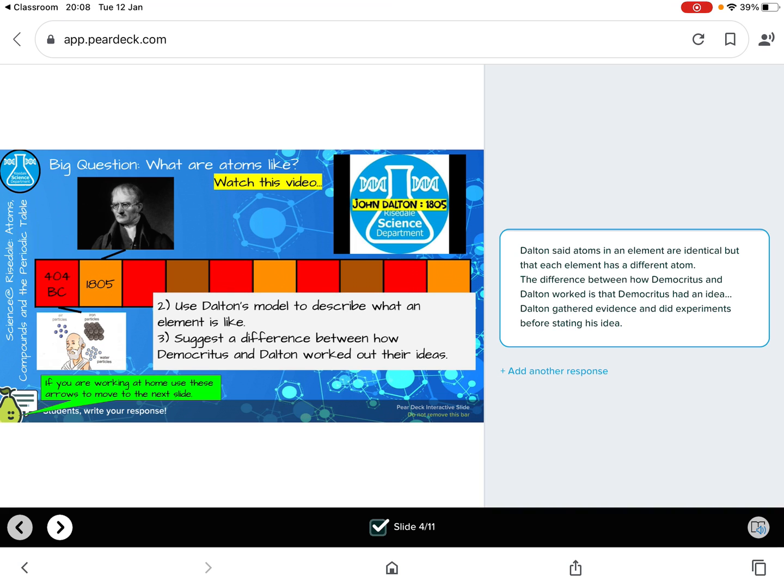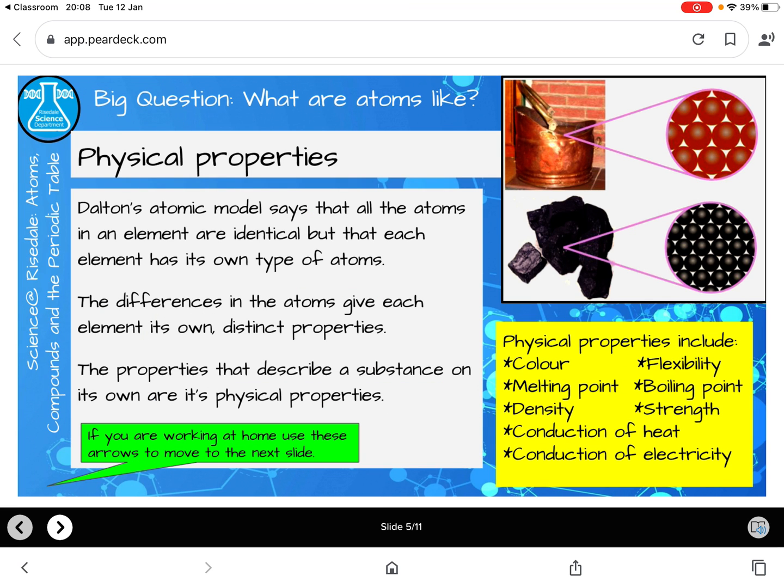So Democritus was a man who had an idea. Dalton had an idea built on previous ideas. He collected evidence, he did experiments, and then he came up with his theory, which is the way that scientists like to do it. So then we talked a little bit about physical properties.